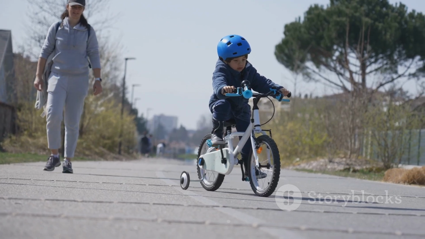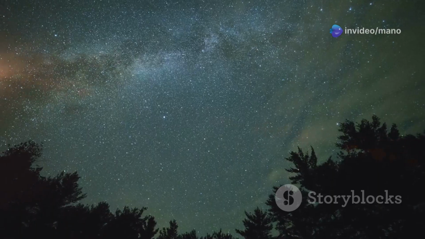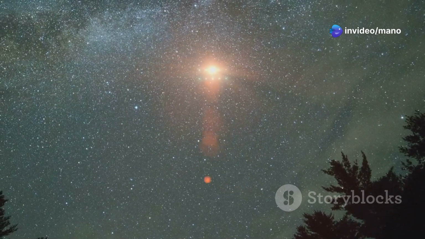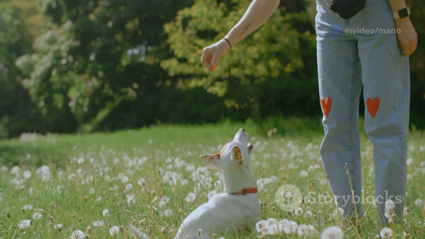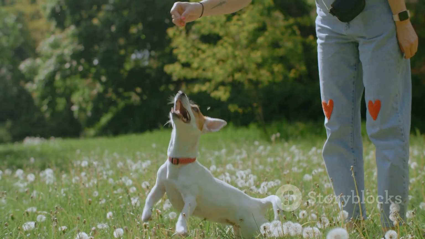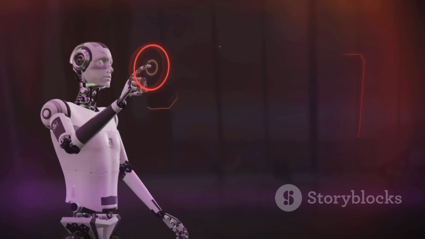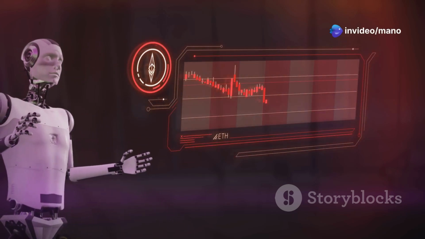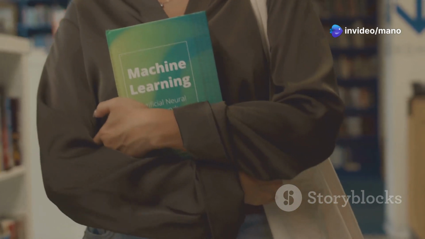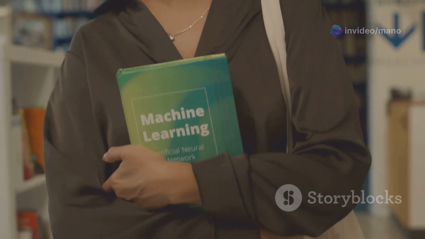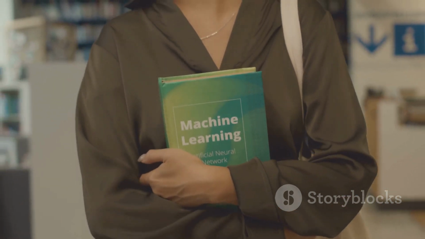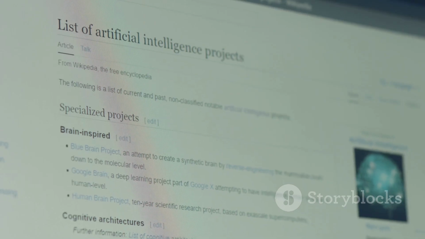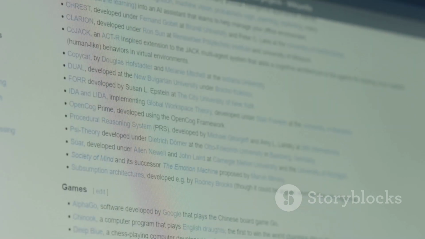Reinforcement learning is like learning by trial and error. The algorithm learns by interacting with its environment and receiving rewards or penalties for its actions. It's similar to training a dog with treats and praise. The algorithm aims to maximize its rewards over time by learning the best actions to take in different situations. The choice of which machine learning approach to use depends on the specific task at hand and the nature of the available data. Each approach offers a unique way for machines to learn and adapt, contributing to the diverse capabilities of AI.